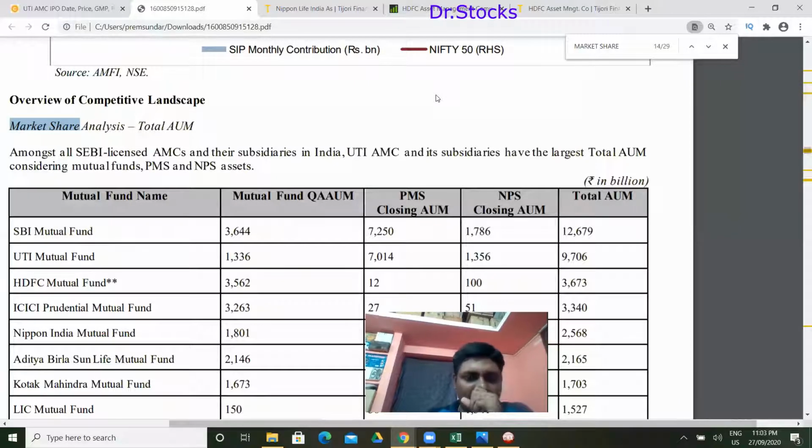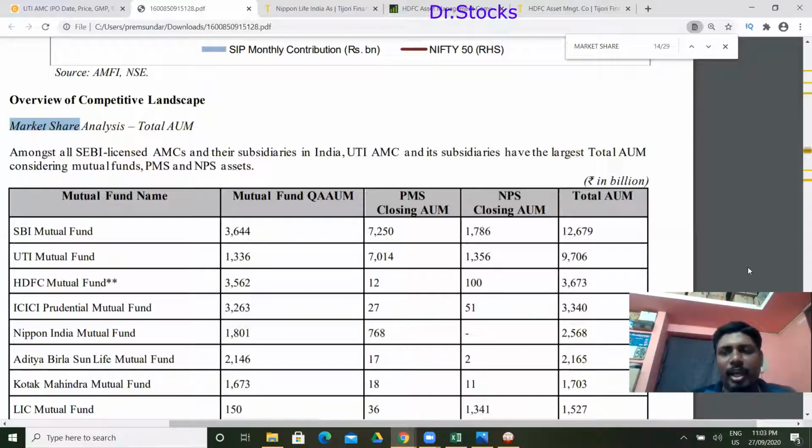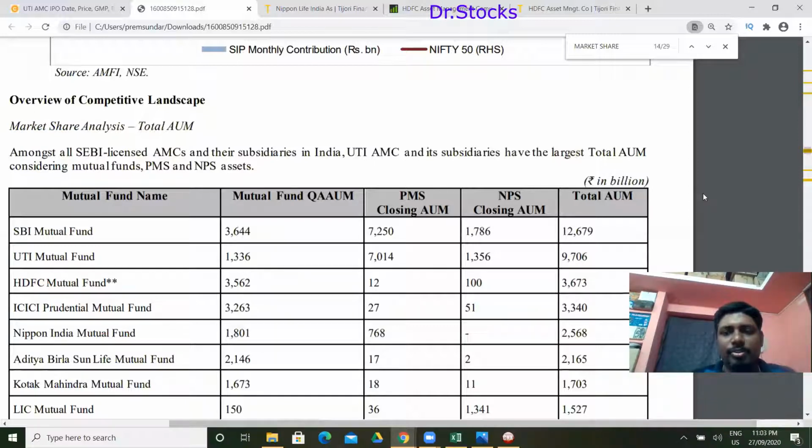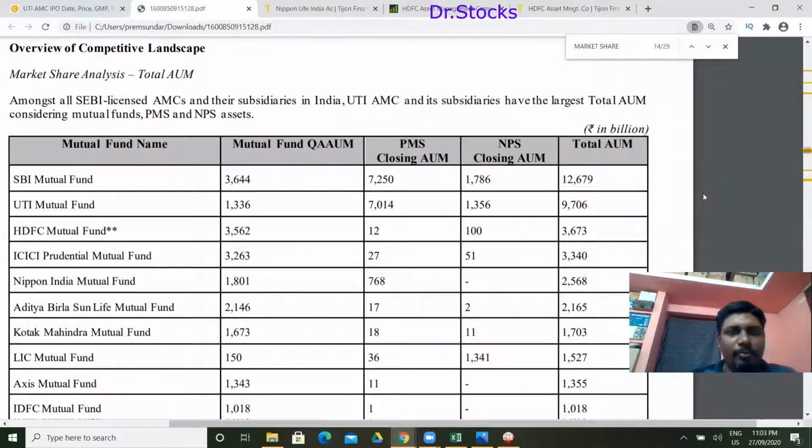Before going to the peer comparison, let's check the market share percentage that UTI Mutual Fund is holding as a total AUM. It is actually the largest AUM as far as the market AUM is concerned. You can have a look at it, shown here in this tabular column. It is 9706 at the moment among the listed players. They are contributing the major share, followed by HDFC Mutual Fund at 3673, and then Nippon India Mutual Fund at 2568. These are the two players right now available in the market.